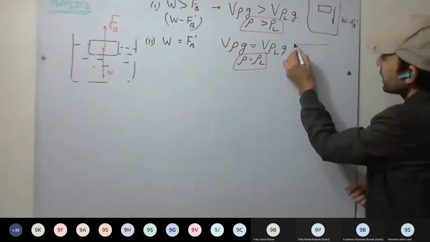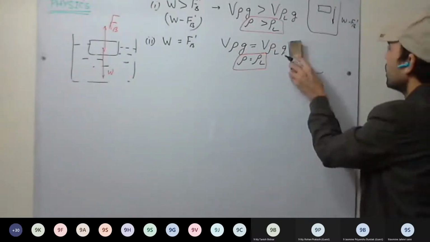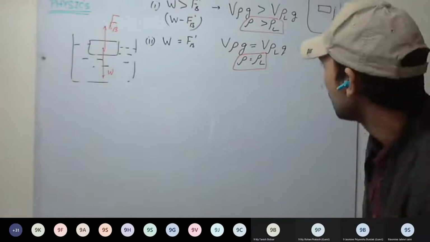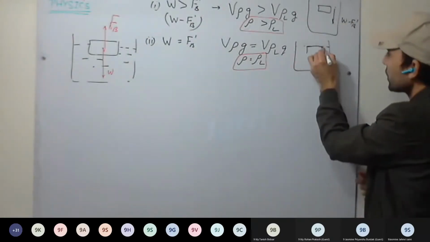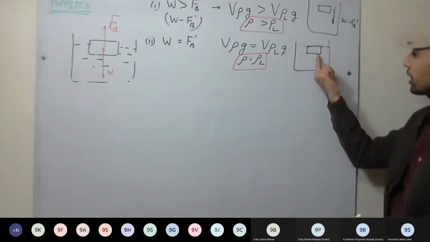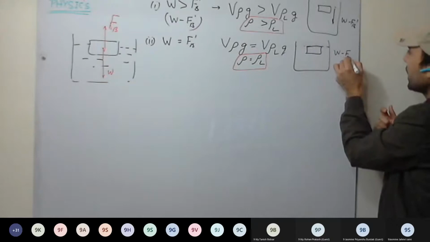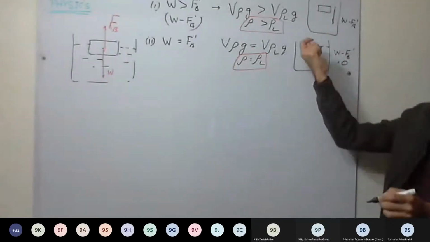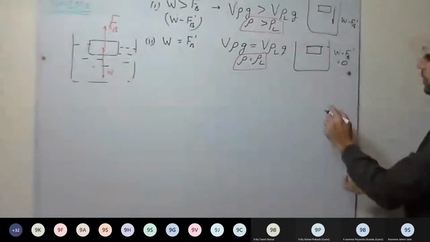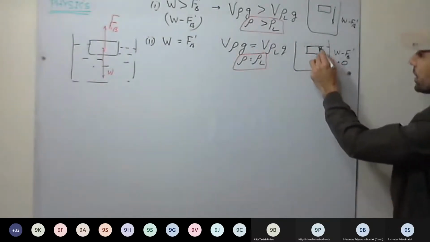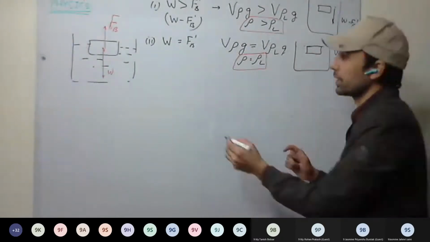Since resultant force is downward, W minus FB dash, the body will sink. Okay. In the second case, both the densities are same, so body will float just below the surface. And what will be the resultant force? Resultant force will be 0. W minus FB dash will be equal to 0. That means apparent weight of the body is 0. So no forces are acting at present. Resultant force is 0. Therefore, the body will float just below the surface. This is the second case.